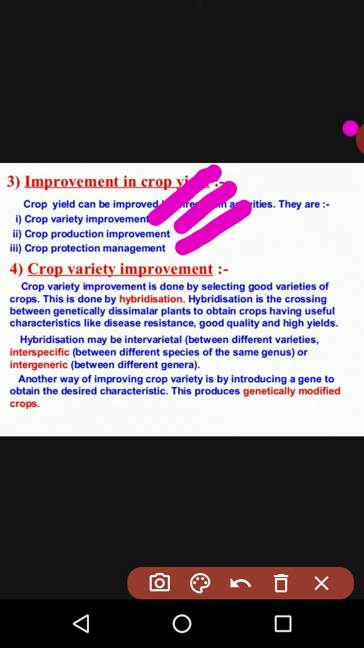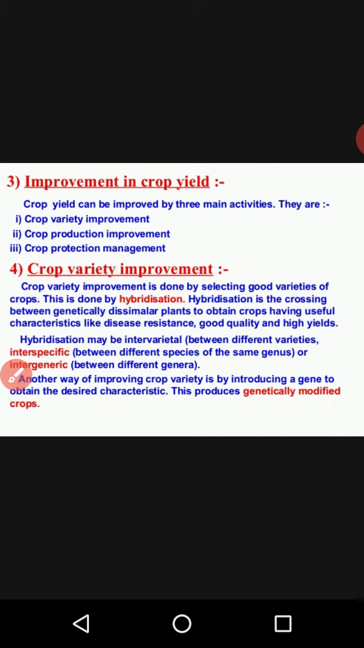So these are three major things which I have already explained. That is the crop variety. First is crop variety improvement, second is crop production improvement, and third is crop production management. So all these three are essential methods to